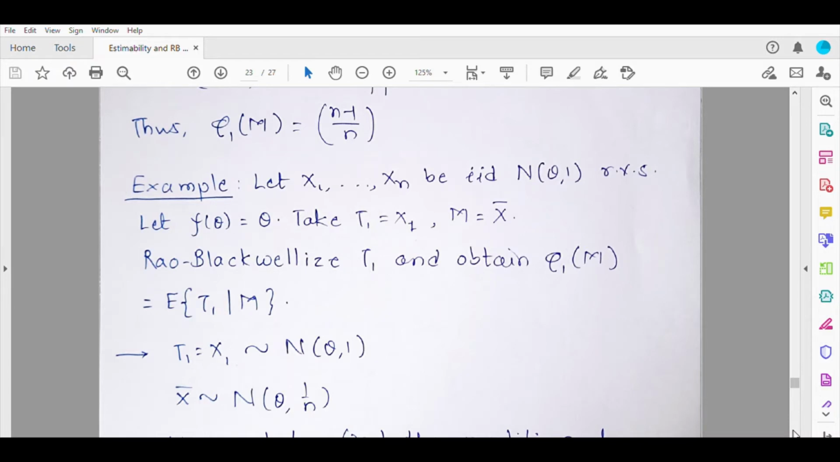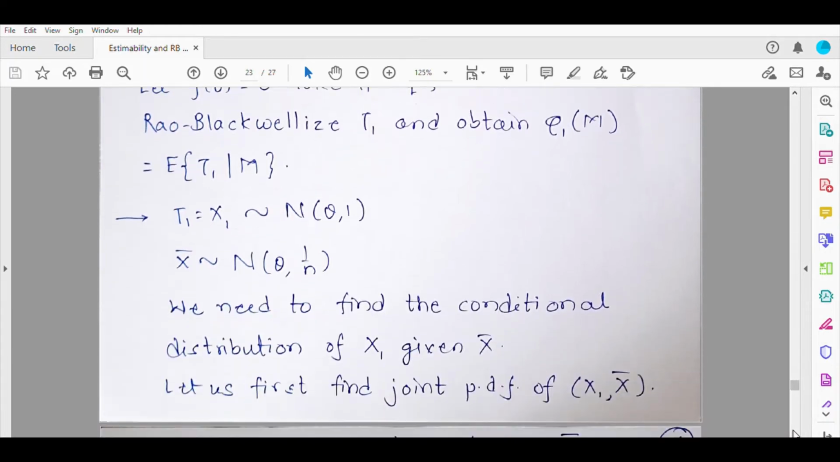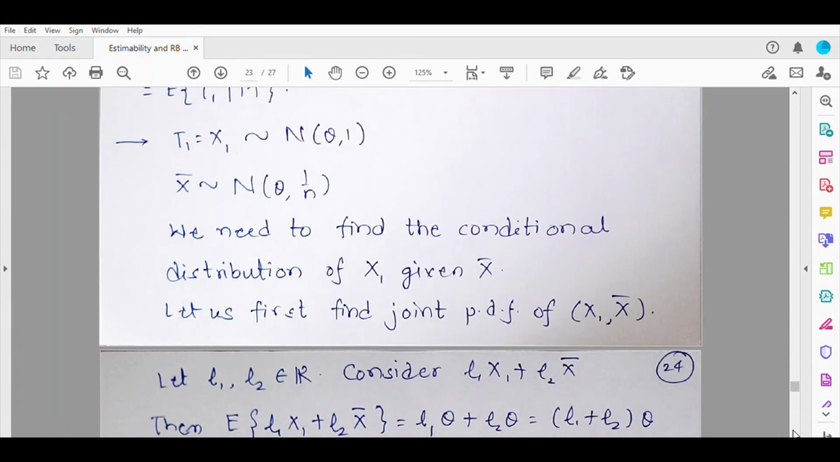So let us try to see if every linear combination of x1 and x bar follows a normal distribution or not. Let us take two real numbers L1 and L2. So consider L1 x1 plus L2 x bar. Now both are marginally normally distributed, so the linear combination will be normal if we do not get any restriction on the mean or the variance. So let us consider expectation of L1 x1 plus L2 x bar. It is L1 theta plus L2 theta, which is (L1 plus L2) times theta.